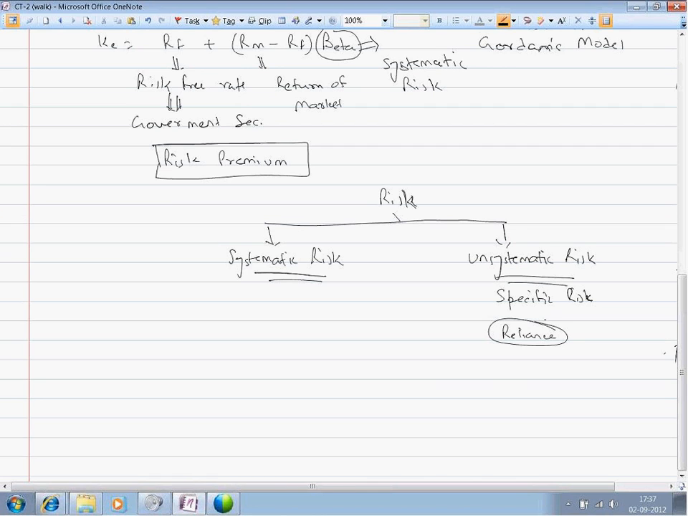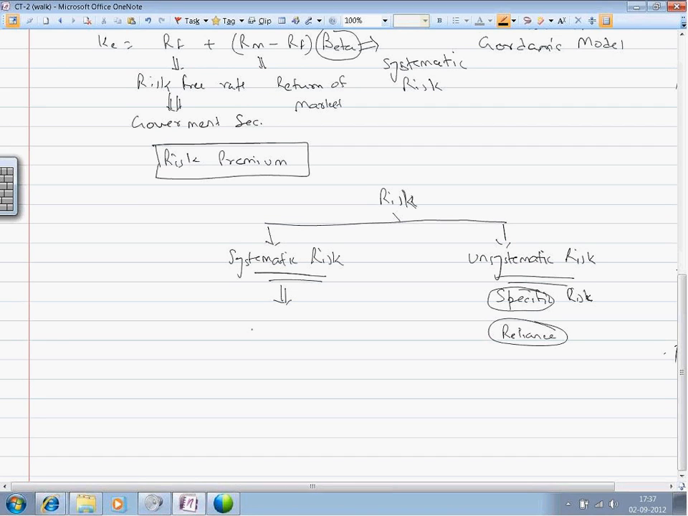Unsystematic risk is the risk which an organization has to face due to its operations. It has its own operation, its own methodology of doing the work, and due to it has a certain amount of risk. This is known as unsystematic risk, which is stock specific. This is stock specific risk or unsystematic risk.